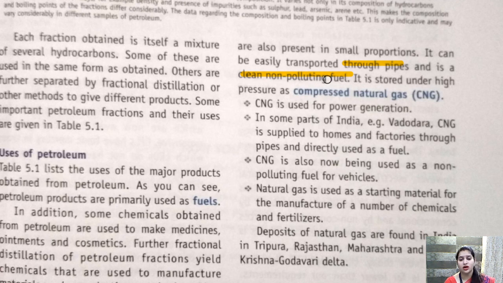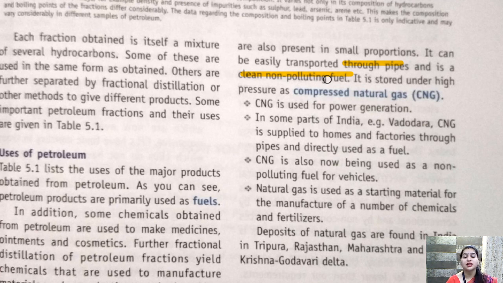Now why it is called non-polluting fuel is because, first thing, it is obtained from natural resource. Alright, there is no further refining or further processing of this natural gas. We don't add anything to the natural gas, so it is coming directly from the source. Alright, this is the one reason.